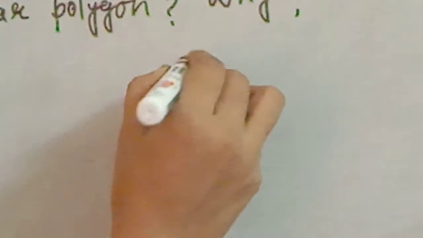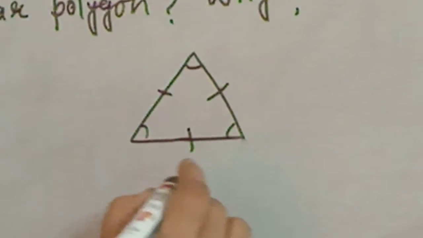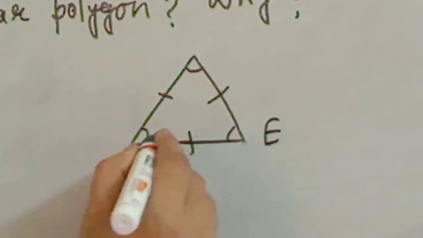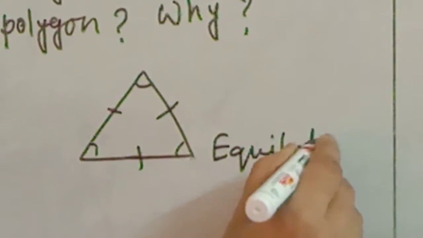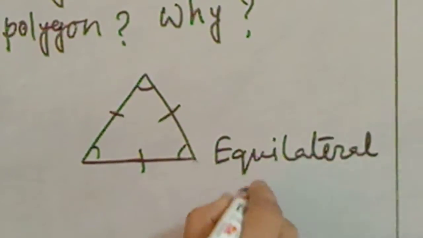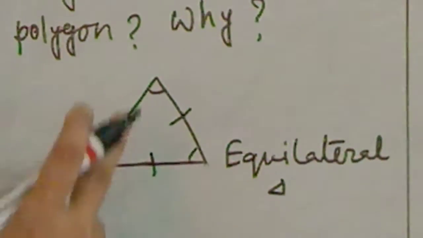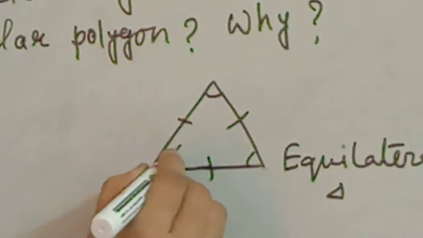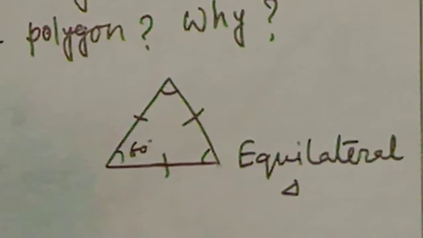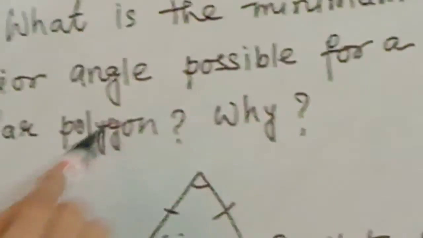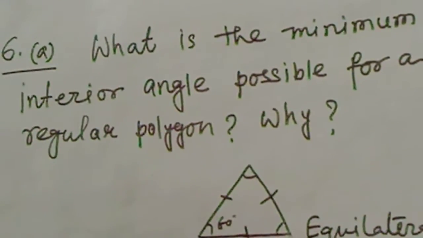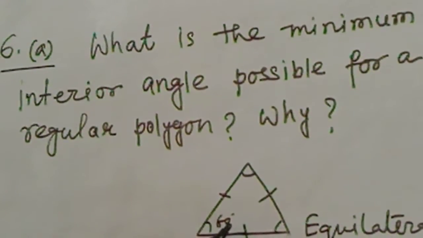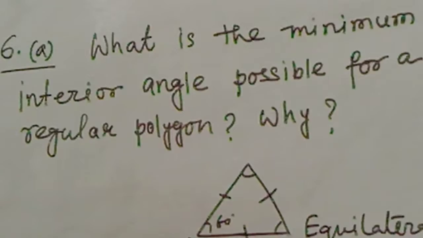A regular polygon of minimum sides is an equilateral triangle. In an equilateral triangle, all the angles are 60 degrees. So what is the minimum interior angle possible for a regular polygon? This is a regular polygon of minimum sides, and all the angles are 60 degrees.